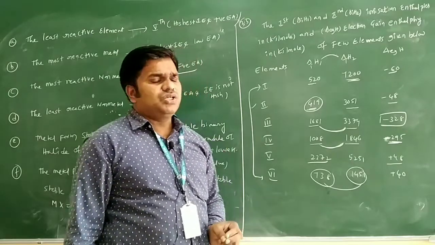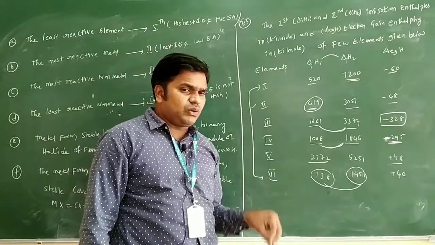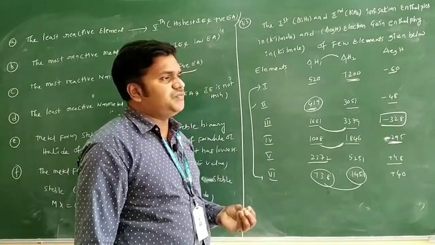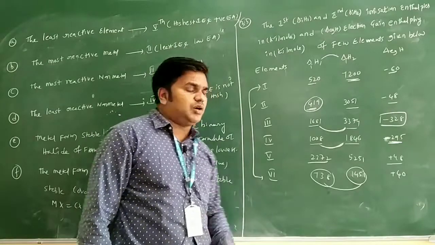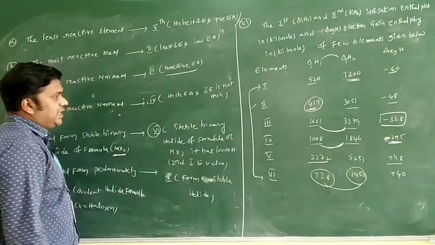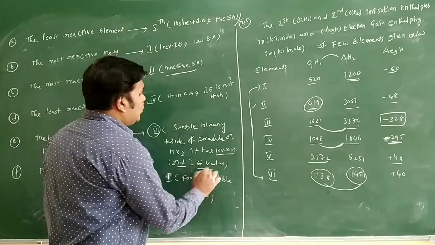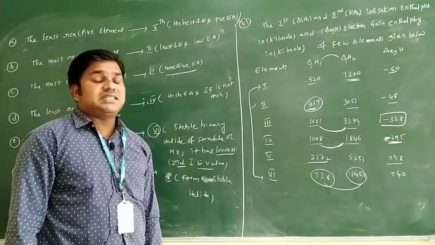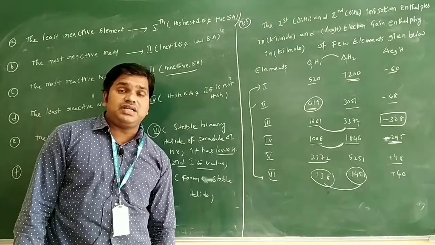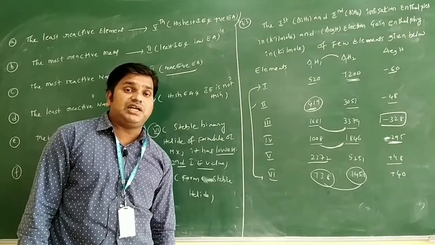So generally one is lowest and one is highest. If it is there, they will form MX2 type of halides only. Stable forms because it has second lowest ionization energy value. It can form MX2 type of halide compound only.